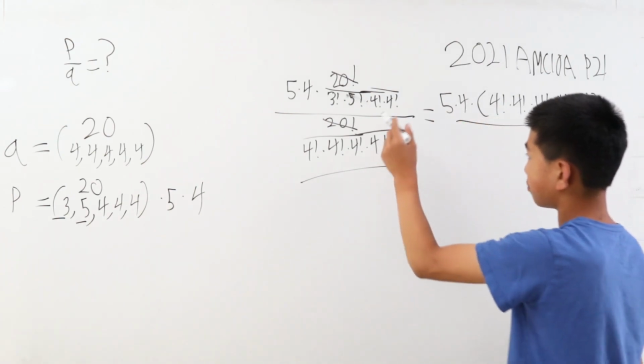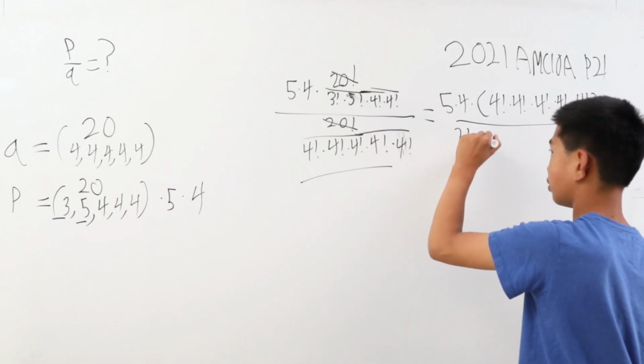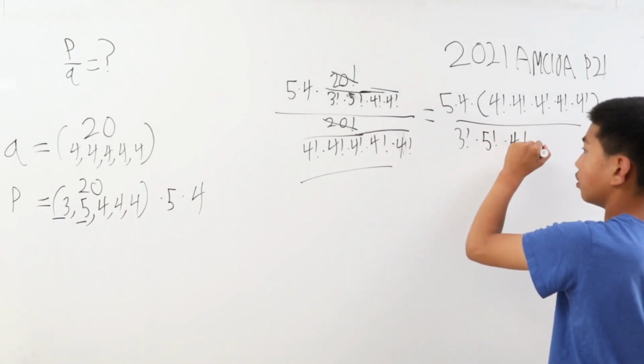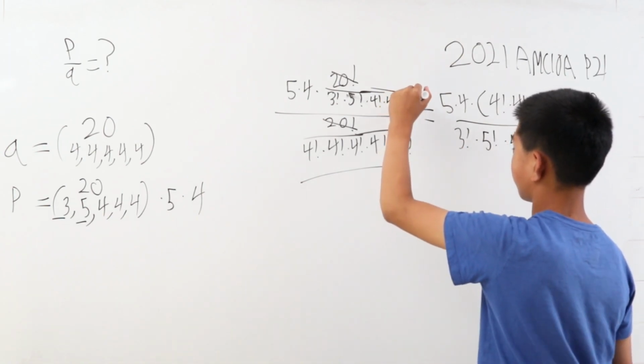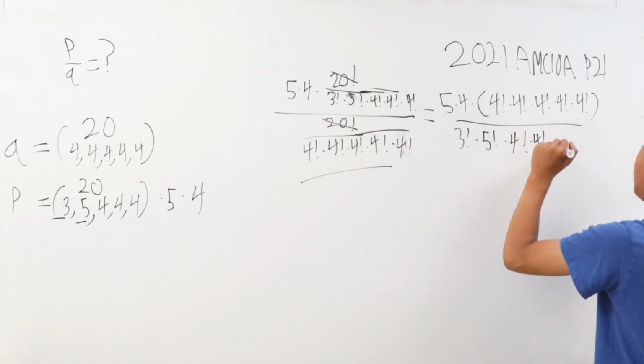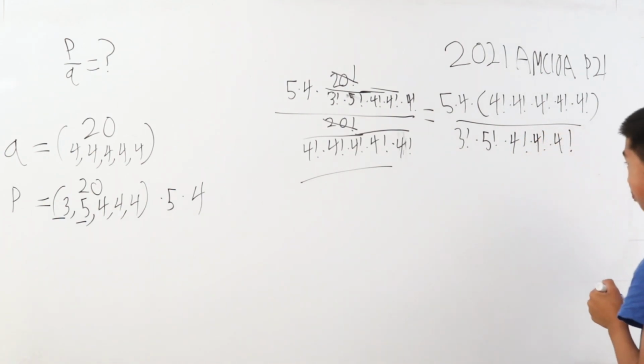Now the bottom is going to be 3 factorial times 5 factorial times 4 factorial times 4 factorial times 4 factorial.